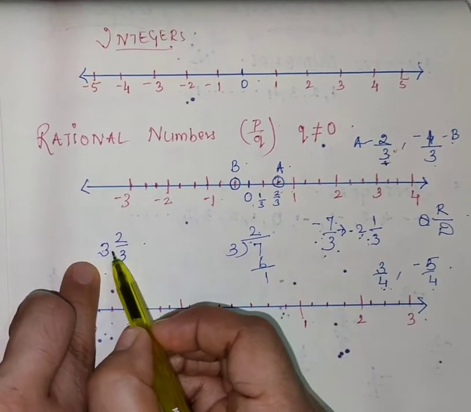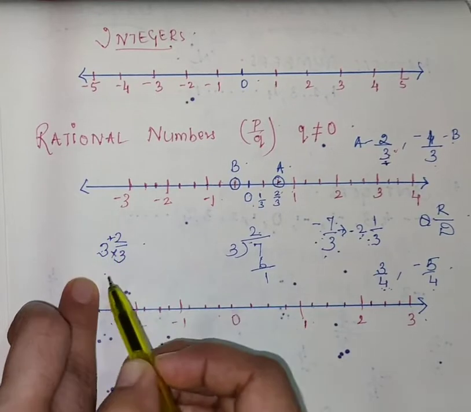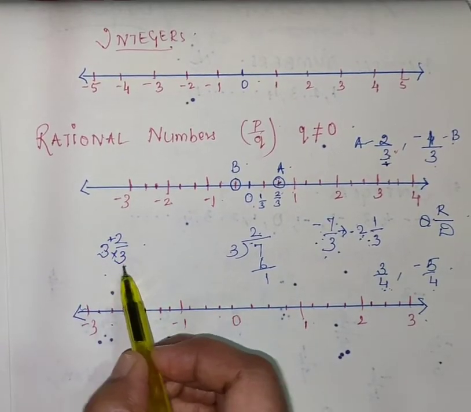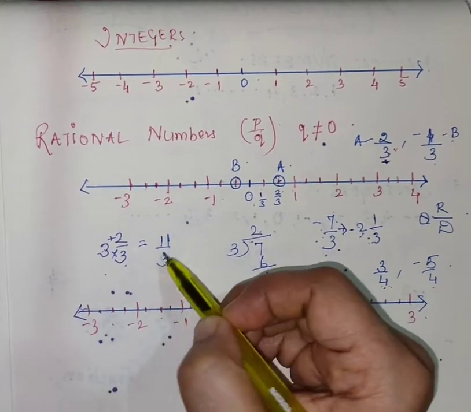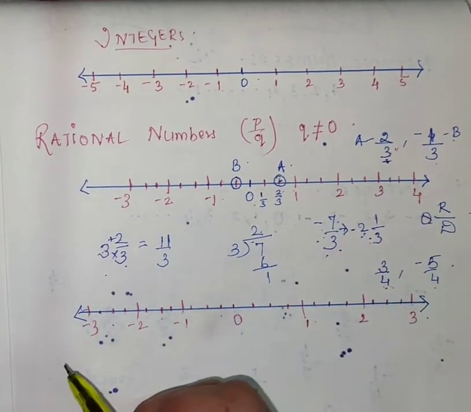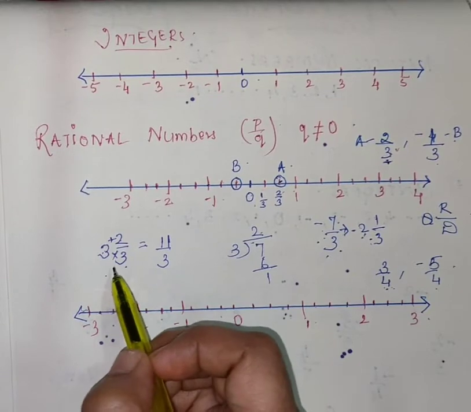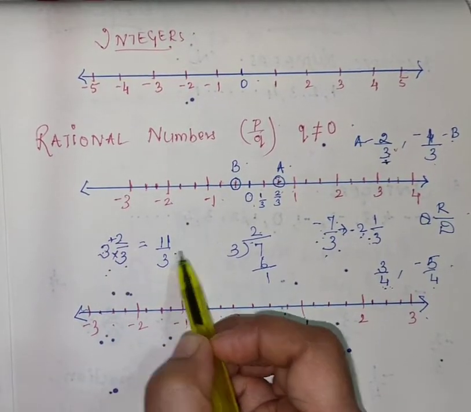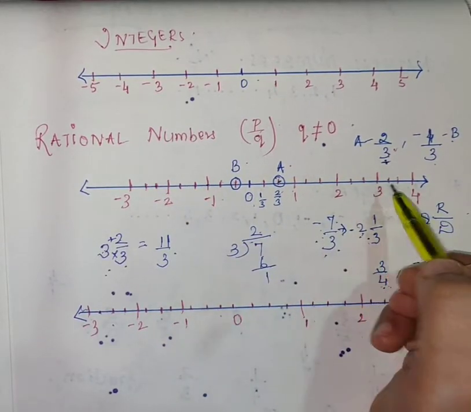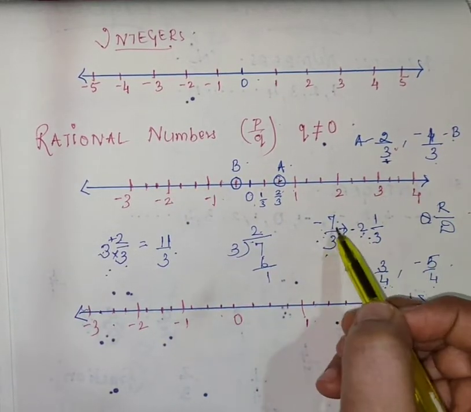This is the quotient. Multiply here, add here. So 3 3s are 9 plus 2, 11. The answer is 11 upon 3. Now you can easily plot on the number line. So students, whenever they are giving you a mixed fraction, first convert it into an improper fraction and then plot it on the number line.